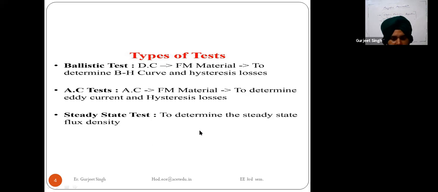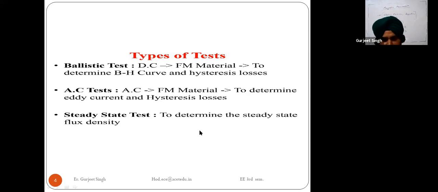And in the ballistic test we use a ballistic galvanometer or a flux meter. Basically, these two meters are used to measure the flux density.